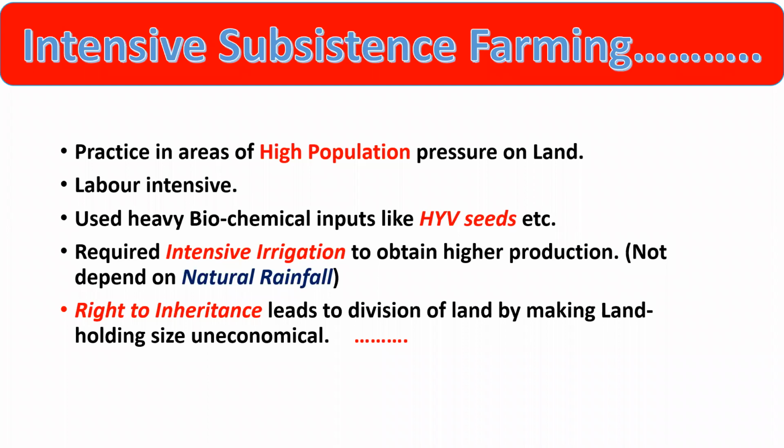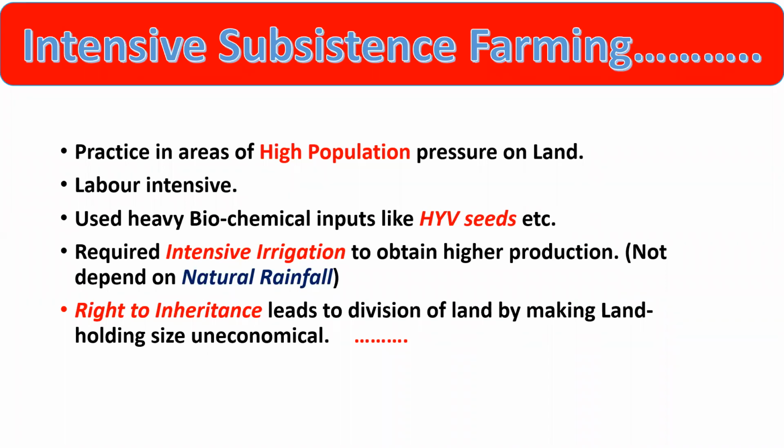My dear students, this type of farming is practiced in areas of high population. This is a 1 mark question: intensive subsistence farming is practiced in what type of areas? It is practiced in those areas where there is high population, right? Second thing, it is labor intensive farming, which means we require more labor. That's why we have to hire more and more labor also, right?